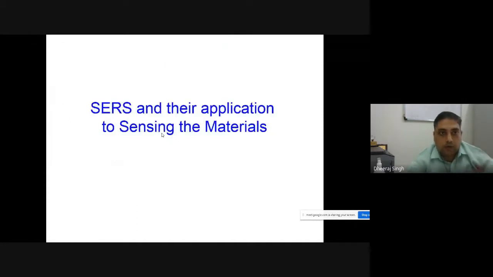Now I would like to define surface enhanced Raman scattering, SERS, which is a very important technique nowadays in the research area. If you remember, during the first slide I told you that Raman is a very weak signal. Only one photon is scattered from the sample out of 10 million photons. You can say, out of 10 million photons, only one photon is scattered. How weak a signal it is.